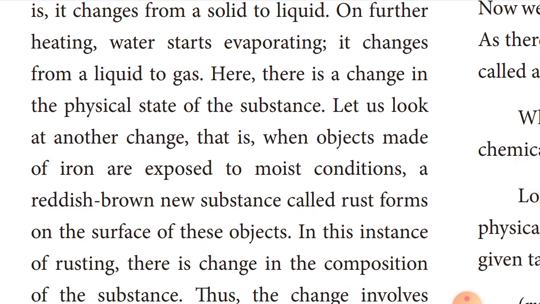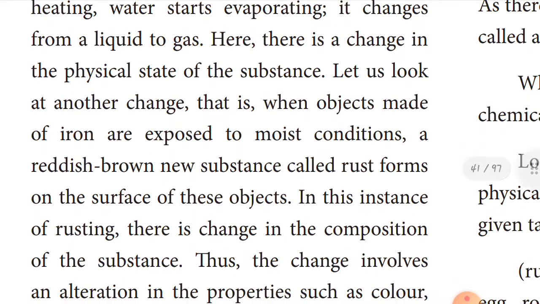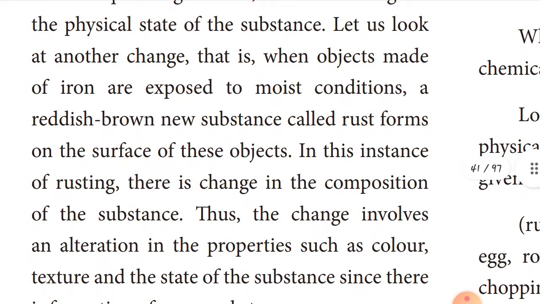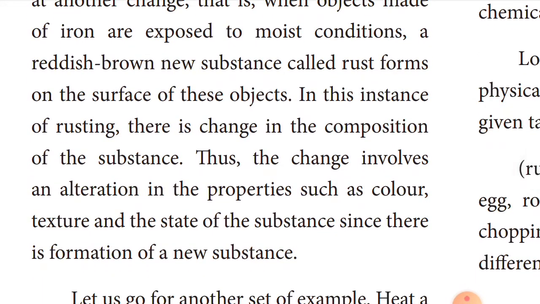And one more example, children, take a nail, an iron rod exposed to moist conditions, and a reddish brown new substance called rust forms on the surface of the object. So this is what, there is a change in the composition of the substance.